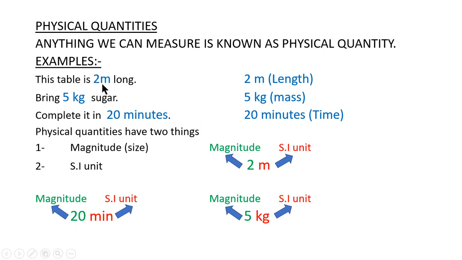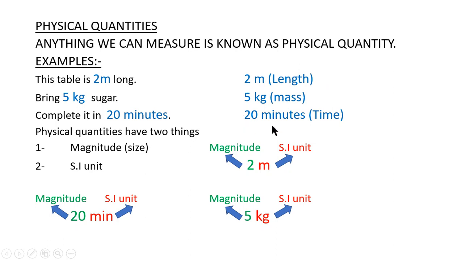This is a measurement of length. Bring 5 kg sugar from the market. Now 5 kg is a measurement of mass. Complete it in 20 minutes. Now this is a measurement of time. So as you can see, these are some common examples of measurements.